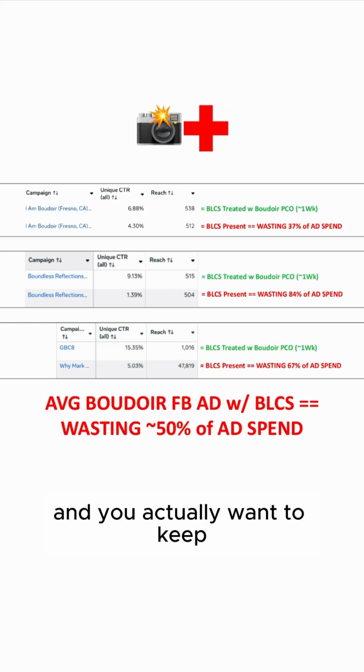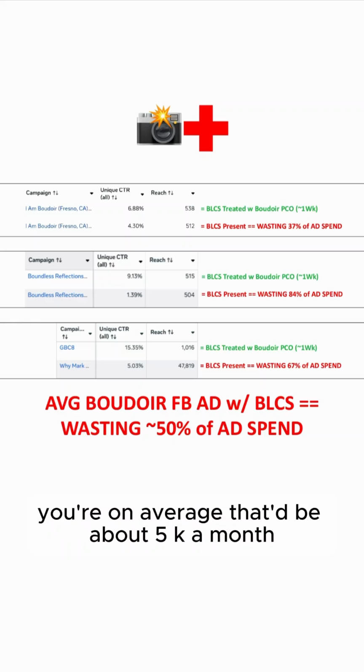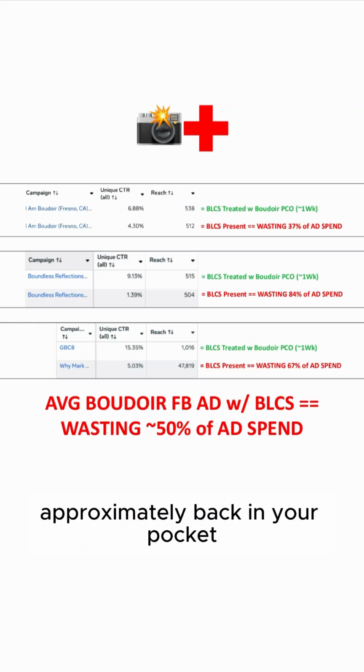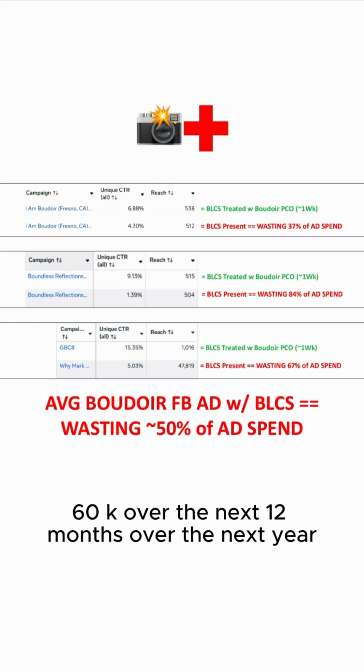And you actually want to keep more money in your pocket. On average, that'd be about 5K a month, approximately, back in your pocket with Boudoir Pico, and approximately 60K over the next 12 months, over the next year.